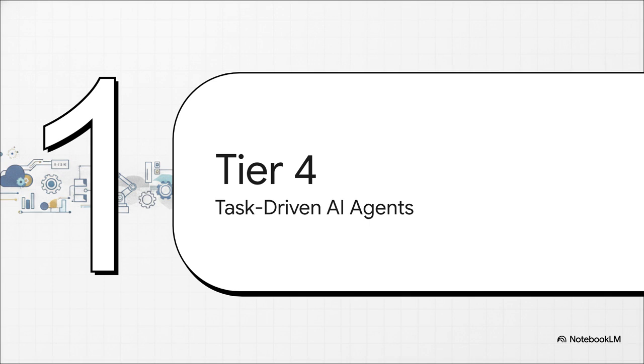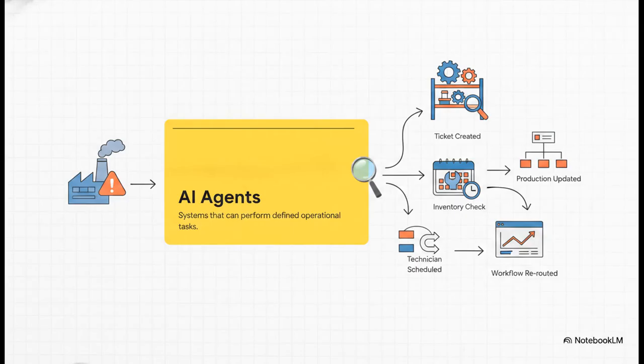AI agents. Up until now, the AI has basically just been advising us. But AI agents? They actually take action based on defined workflow rules. If a machine triggers a warning, the AI automatically creates the ticket, schedules a technician, and checks the spare parts. And crucially, as it moves these physical pieces around, it's simultaneously updating inventory ledgers and cost centers in the background without a single human lifting a finger.